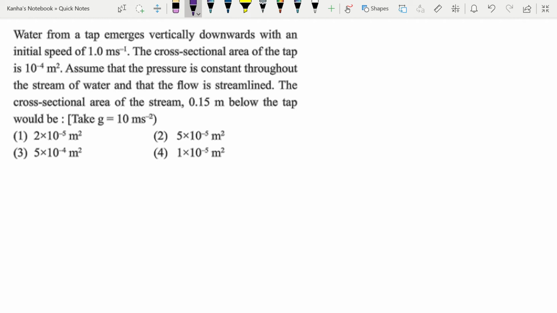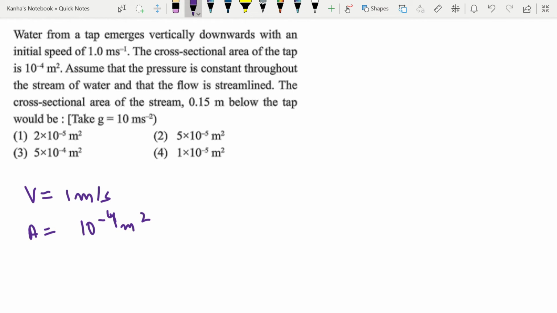Assume that the pressure is constant throughout the stream of water and that the flow is streamlined. Then the cross-sectional area of the stream, which is 0.15 meters below the tap, would be given by what? Let me write the things that are given. The velocity is given as 1 meter per second. The area is given to be 10 to the power minus 4 meter square.